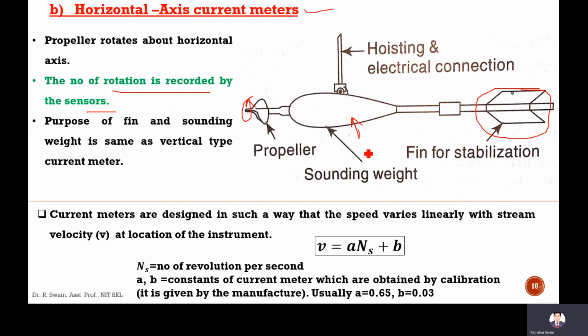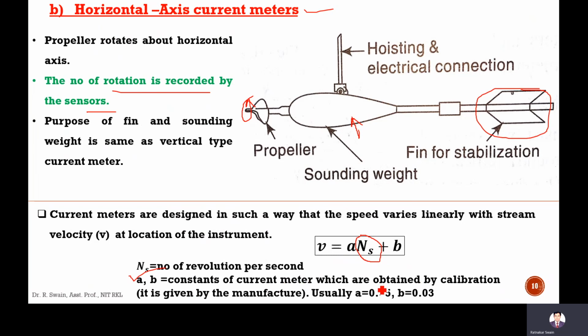So these current meters actually give the reading of this N_S, that is, the number of rotations. During manufacturing of these current meters, the velocity is expressed linearly with the number of rotations: V = a N_S + b, where a and b are the constants of the current meter. These are called the constants of the current meter, which are obtained by calibration.